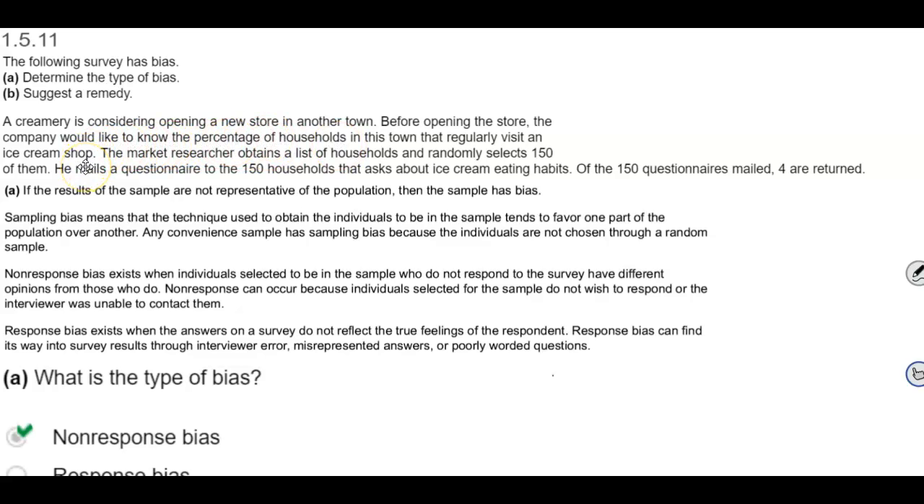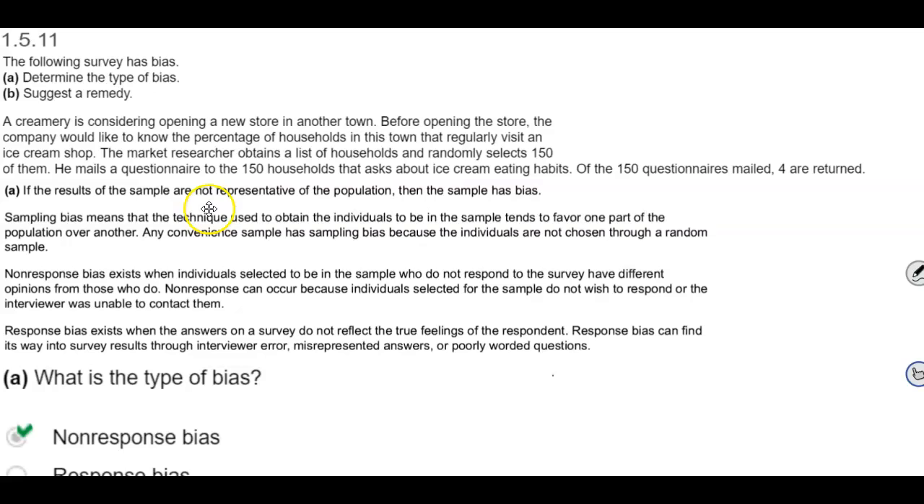an ice cream shop. The market researcher obtains a list of households and randomly selects 150 of them. He mails a questionnaire to the 150 households that asks about ice cream eating habits. Of the 150 questionnaires mailed, 4 are returned.